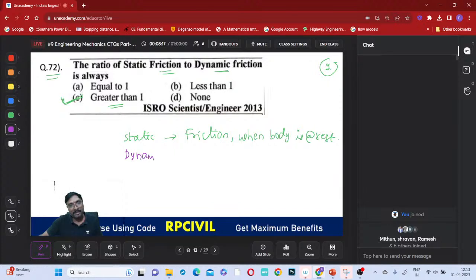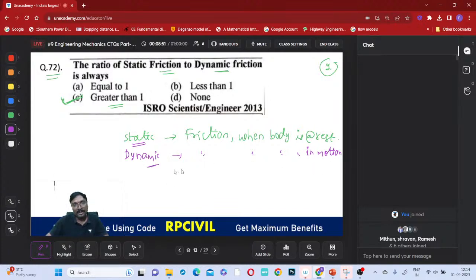What is dynamic friction? It is the friction when the body is in motion. Whenever there is motion, motion will be dominating and the friction effect will be lesser. Also, if the body is at rest and you try to create motion, the inertia also helps the friction in the static case, so there is more friction effect.